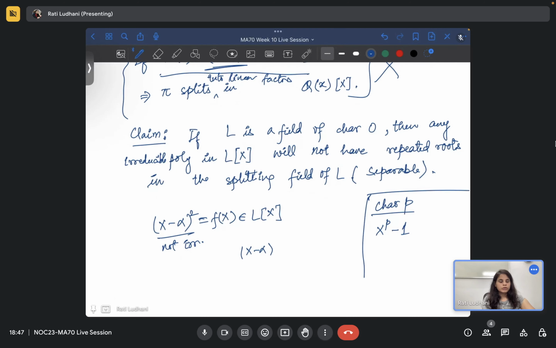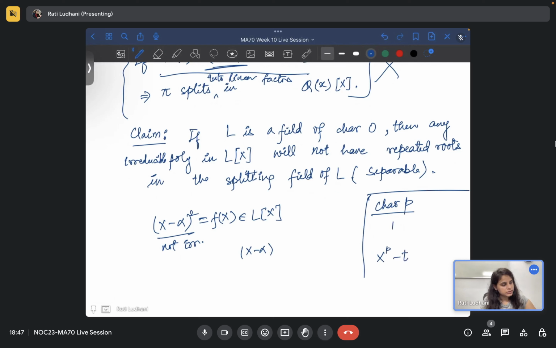Because you know that in characteristic p you can write it like this. But there is one problem. So for characteristic p, you have to take some t.